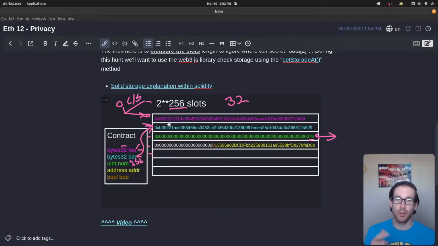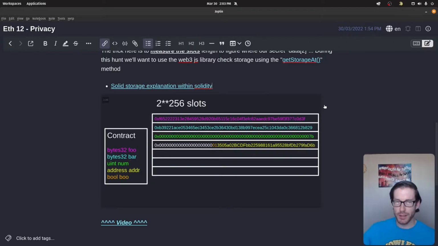And you'll see with certain smart contract developers, when they're developing things, they'll actually try to order their storage within their Ethereum contract in a way that's more gas efficient. And if they don't, the auditor will hopefully correct them and tell them they should. For instance, if you have a uint8 and a uint8 next to each other, those will both go into the same slot. But if you have a uint8 and then in between these you have a 256 variable, then that's going to take up an entire slot. So this ends up being 3 slots in total instead of 2 slots, because if these two 8s were next to each other, they would be able to fit into the same slot. Hope that makes sense, but I will explain more in the actual contract.